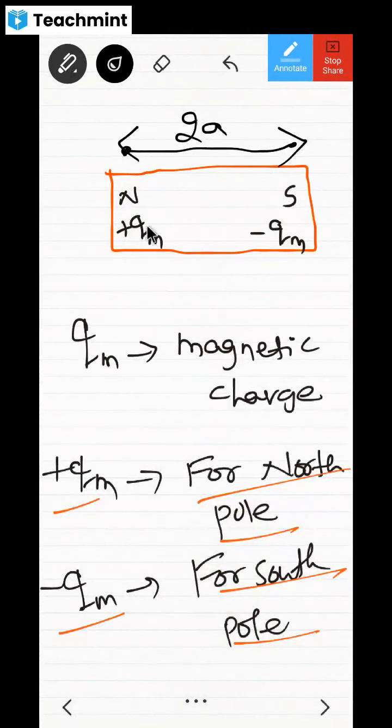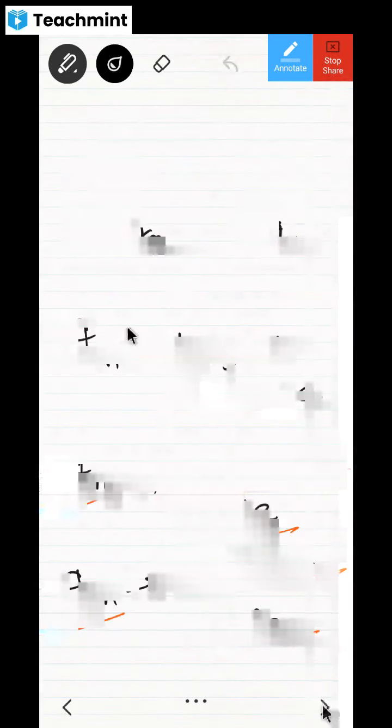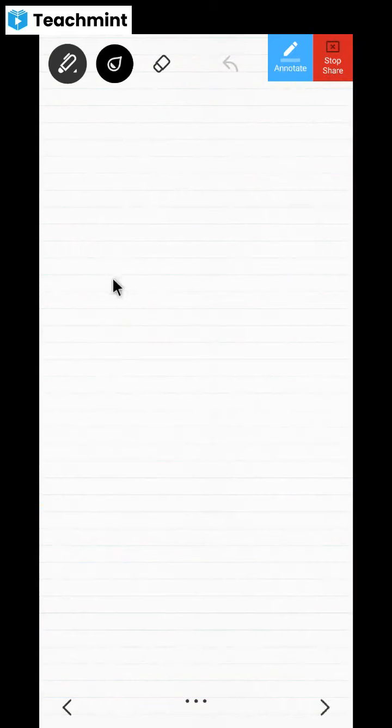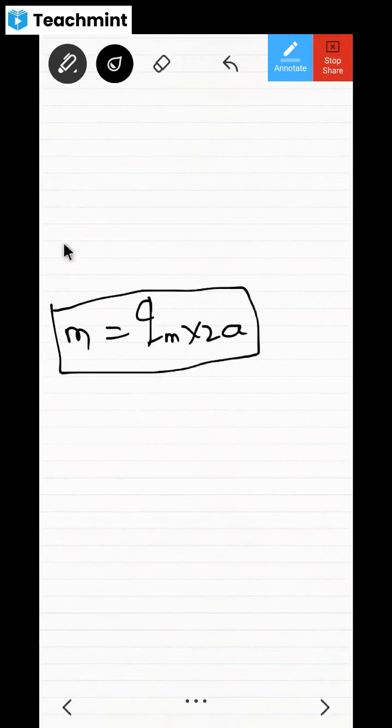Now, the product of any one magnetic charge and the distance of that dipole. This is also a dipole only, no? Two polarities are there. One is north polarity, another is south polarity. The same things we are mentioning as plus QM and minus QM. So whatever QM into 2a comes, that is called the magnetic dipole moment, and we represent it with the symbol M.